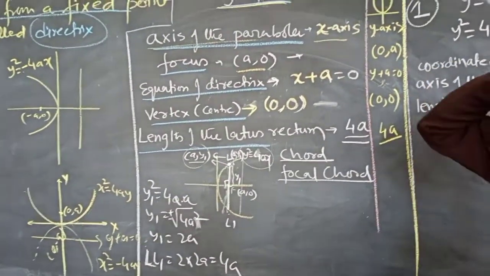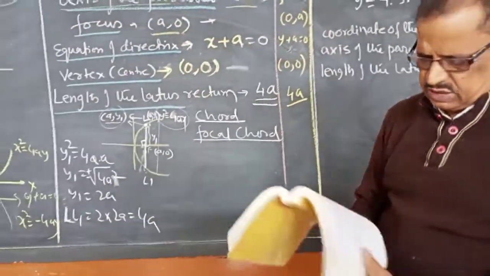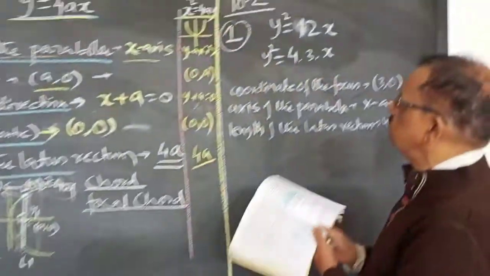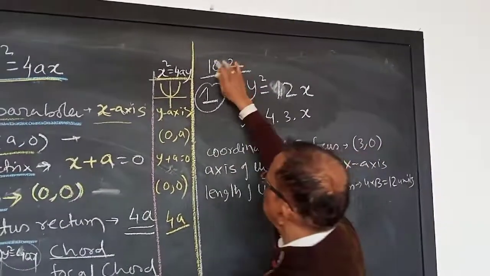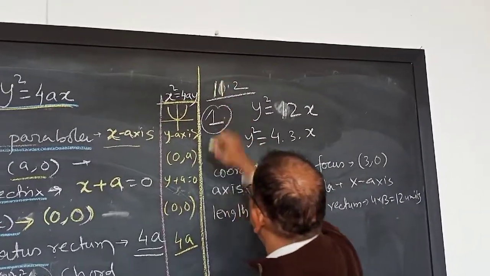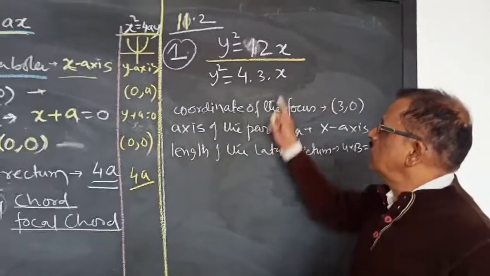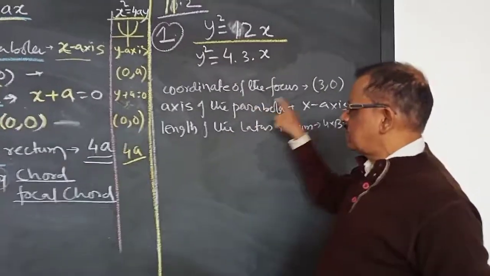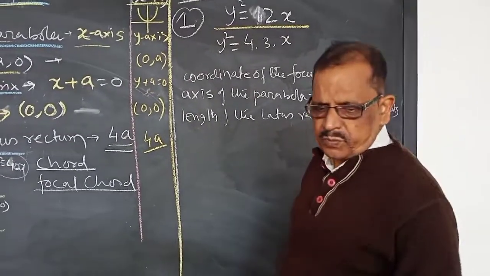Okay, these are the basic things of the parabola. Now we are going to solve some questions. Exercise 11.2, question number 1. The equation of a parabola is given. We have to find the coordinate of the focus, the axis of the parabola, and the length of the latus rectum.